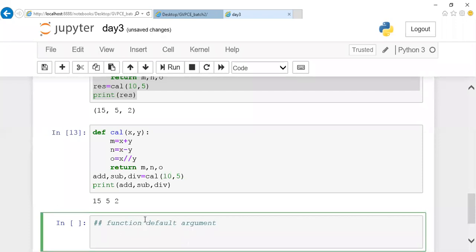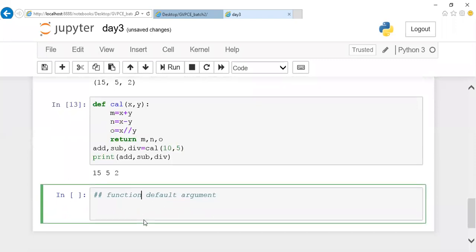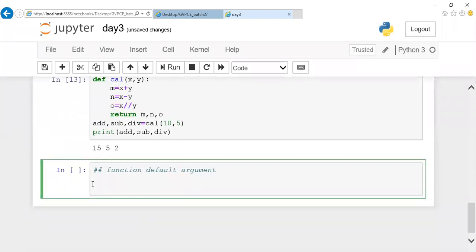Let us assume a scenario where we are going to calculate the area of a circle. So for the area of a circle, we'll be using a formula called pi r square. So let me define a function named area, and here I'm going to calculate the area of a circle. I know that the formula is pi r square. The value of pi is a fixed one. It is 3.14. It is not going to change. So I can make this value a fixed one. We can accept radius from the user and I can fix this pi value as 3.14.